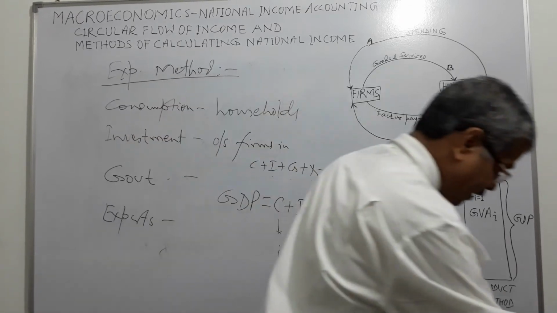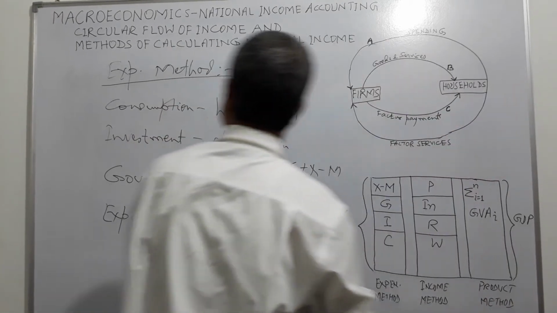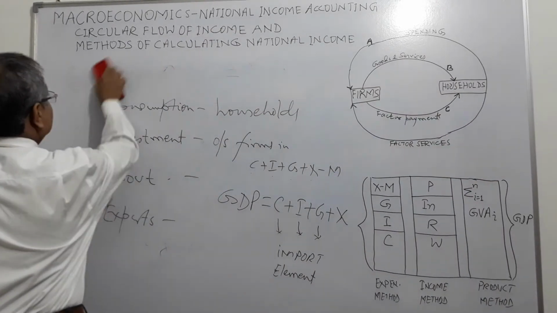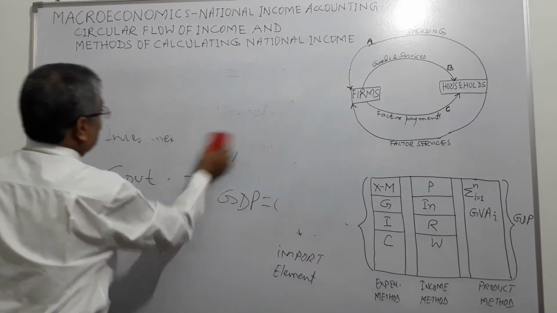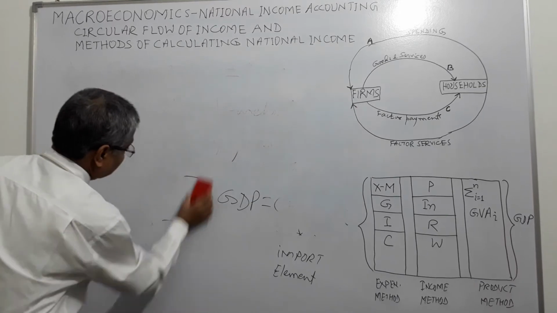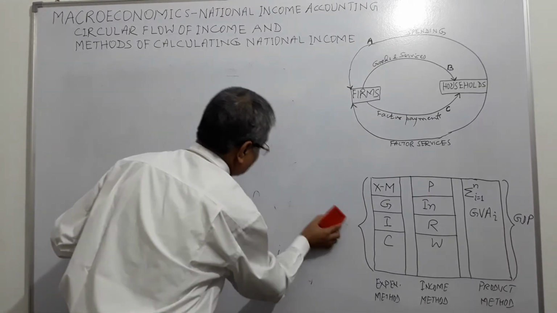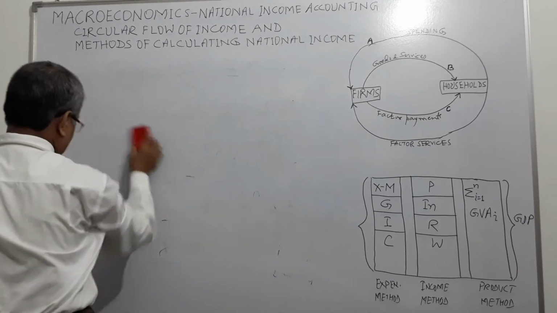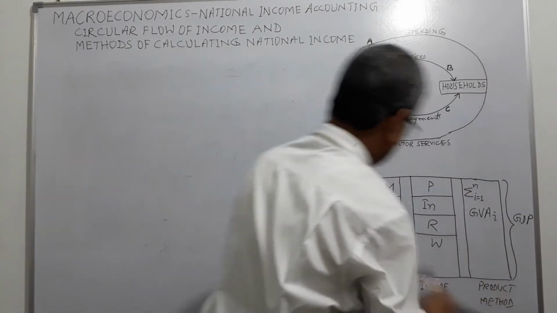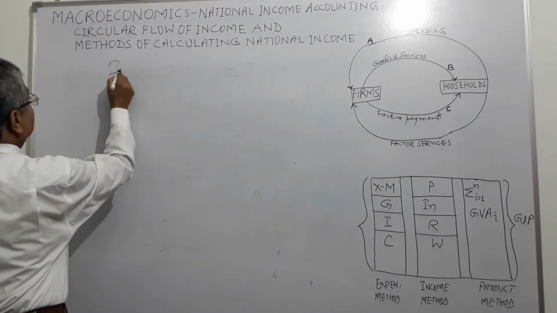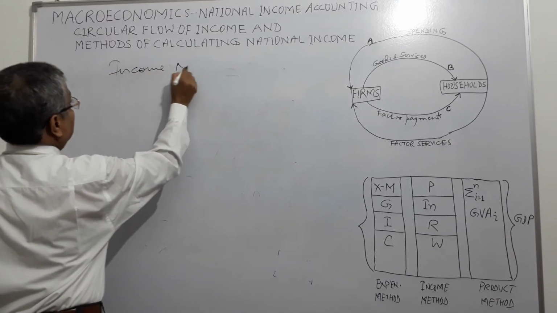So we have discussed two methods of calculation of national income, right? Now we go to the third way of measuring national income, that is the income method.